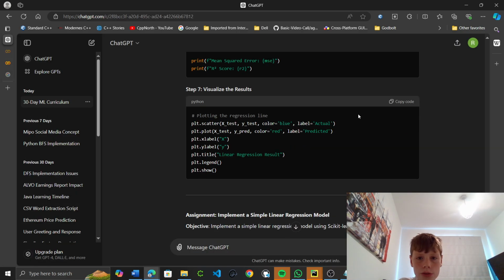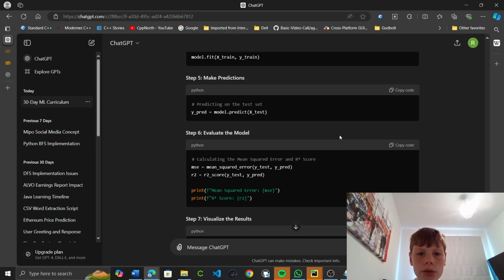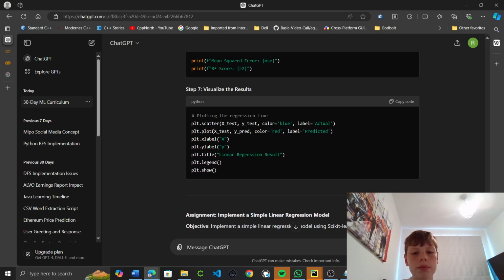So now we're going to visualize these results. We're doing a scatter of X test, Y test, and plot X test, Y prediction. Oh, okay. Where are we getting Y predict? Oh, okay, dot predict. The testing data set is the 0.2 bit that we passed in when we split our data set up, so 20% is for the test.